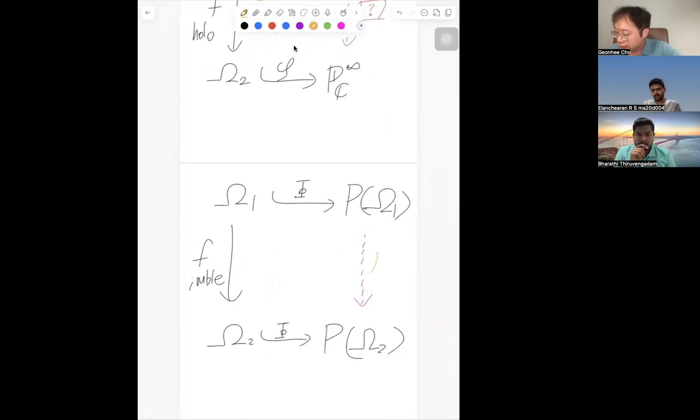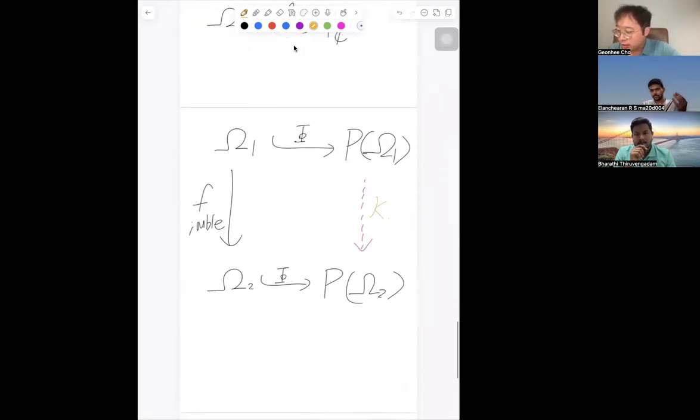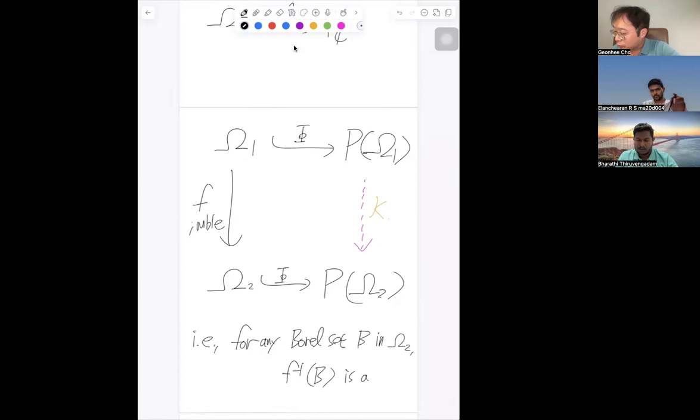This is a very natural way, in the sense that for any Borel set B in omega 2, we know F inverse of B is a Borel set in omega 1.